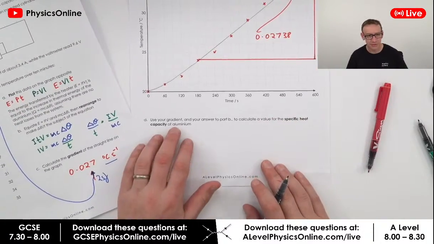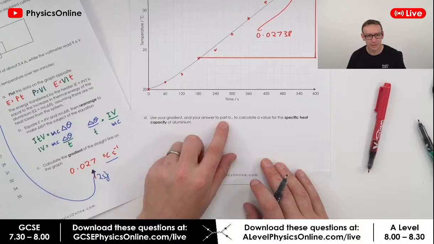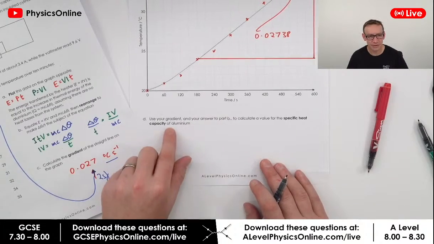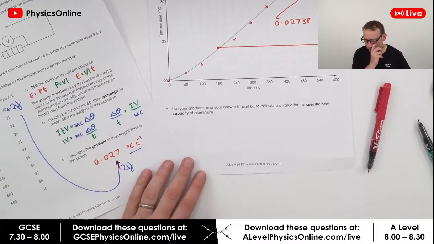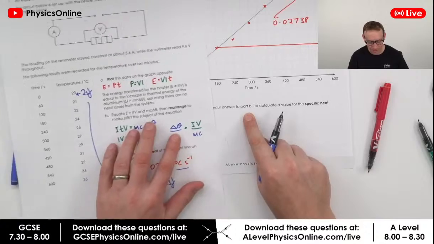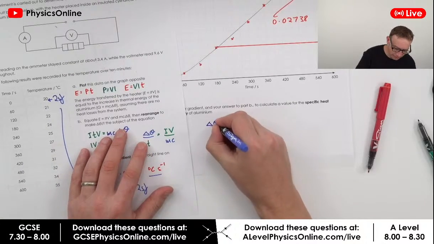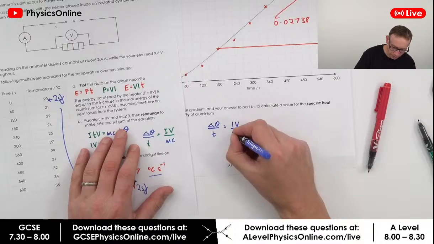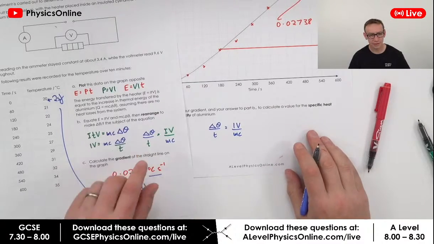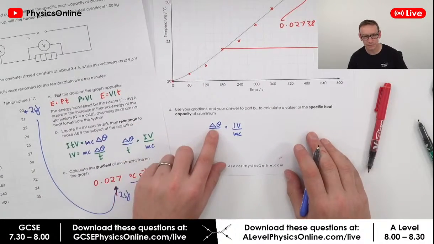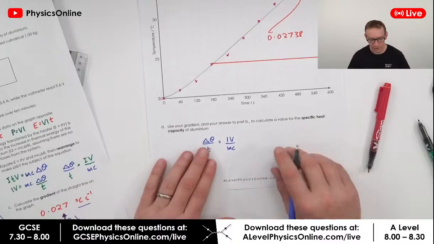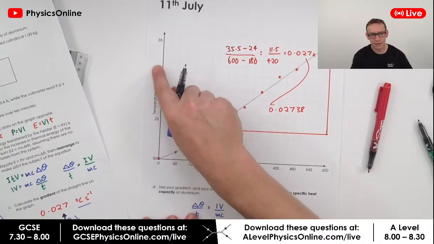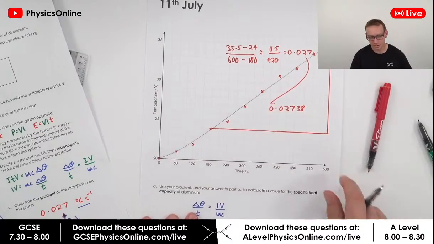Now, using your gradient and your answer to part B, calculate a value for the specific heat capacity of aluminium. Right, so the answer to part B is that delta theta over T is equal to IV over mc. That's our answer to part B. But we also know that the gradient is going to be equal to the change in temperature with respect to time.